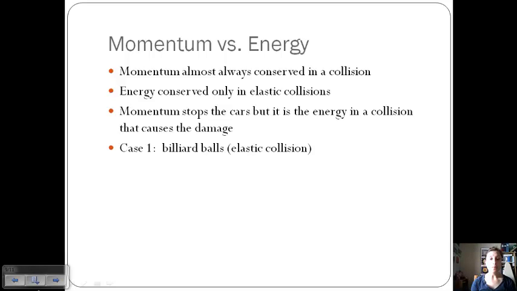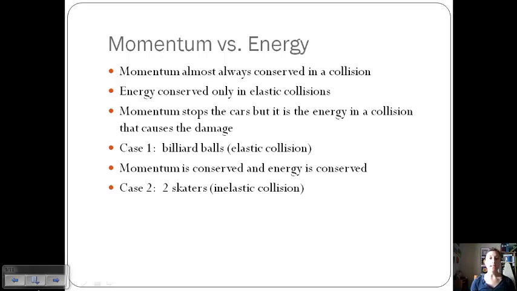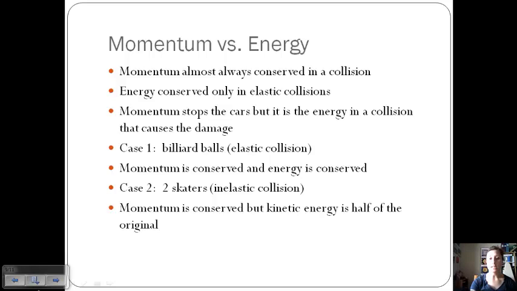First we have two billiard balls. These would definitely be an elastic collision. The objects are not going to be deformed after the collision. Momentum is going to be conserved, and because it's elastic, energy will also be conserved. So we'll be able to take our potential and kinetic before the collision and set that equal to our potential and kinetic after the collision. Let's say instead of billiard balls we have two humans, two ice skaters. This would be an inelastic collision. They're typically going to either stick together after the collision or something is going to be lost in different forms of energy. Momentum is still going to be conserved, but kinetic energy is going to become half of the original because let's say that they collide, stick together, and fall down. Now we have lost energy to other forms.